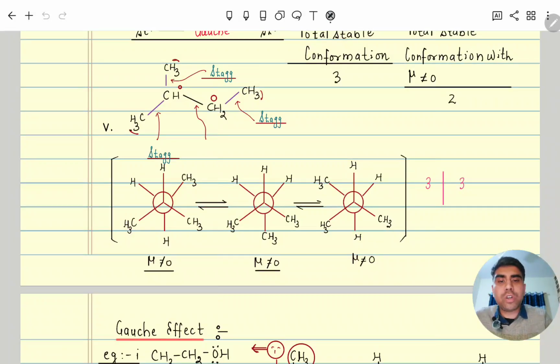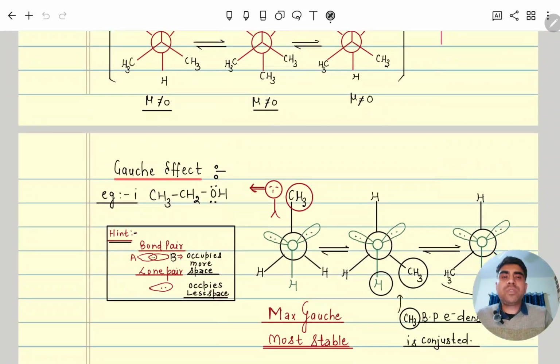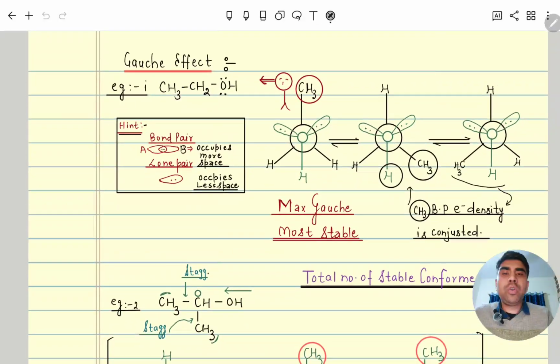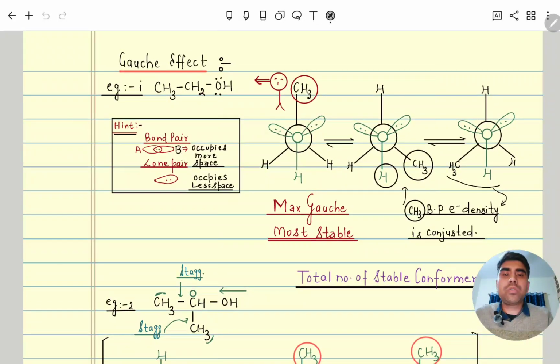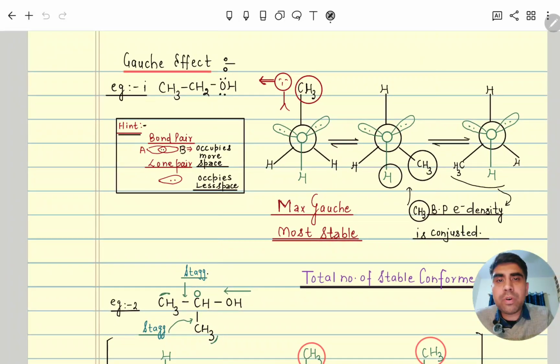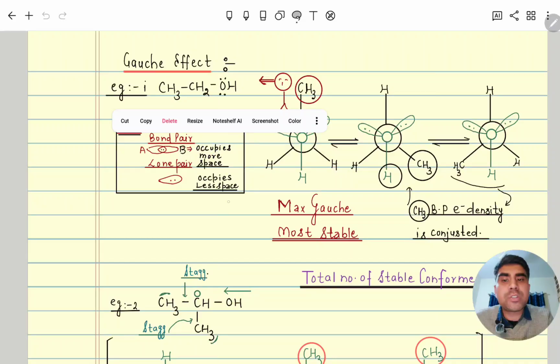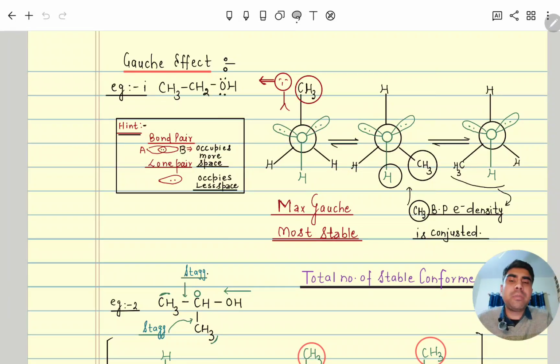Now we will discuss gauche effect. So gauche effect is what? Whenever that lone pair containing atom or group of atom is coming, then it will show gauche effect. What is meaning of gauche effect? See here, this is the bond pair. So in bond pair you can see that two orbitals are overlapping each other, means it will occupy more space. Whereas lone pair, in that only one orbital will be there, hybridized orbital, means it will occupy less space.